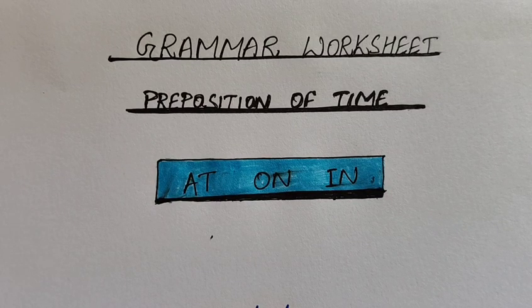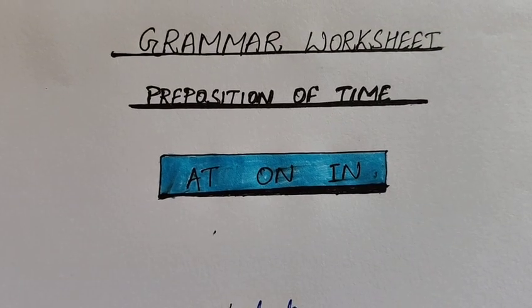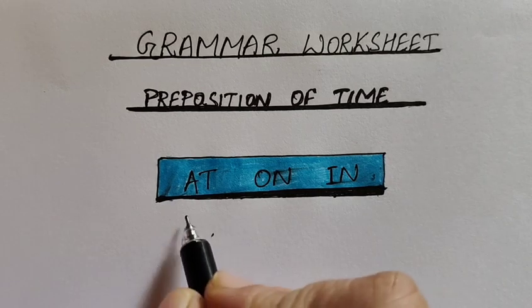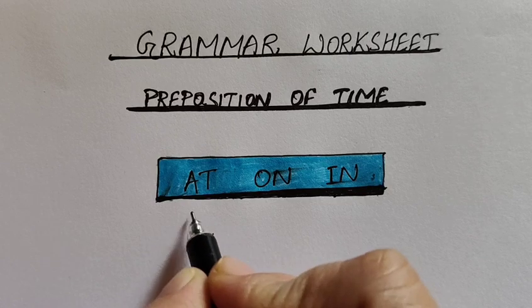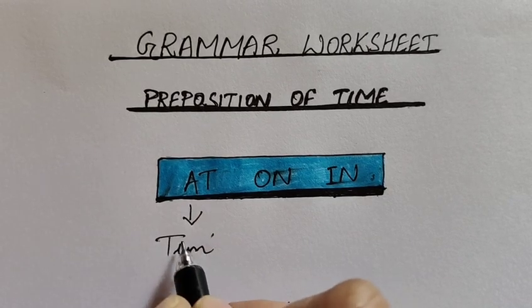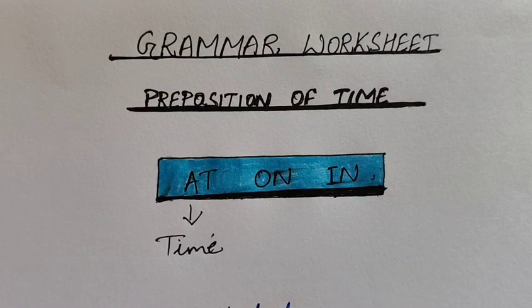Hi guys, here we have a beautiful exercise on prepositions at, in and on. You have to fill all these blanks up with at, on, in. First of all, let's see where we use at. We use at for time. Time, I mean to say clock time, that means 10 o'clock, 9 o'clock. And if we talk about meal time, bedtime, then also we can use at.